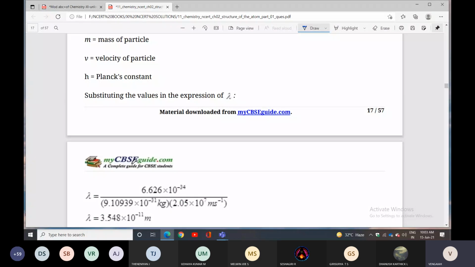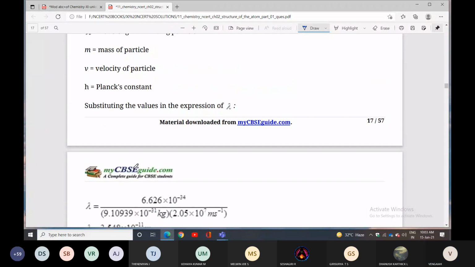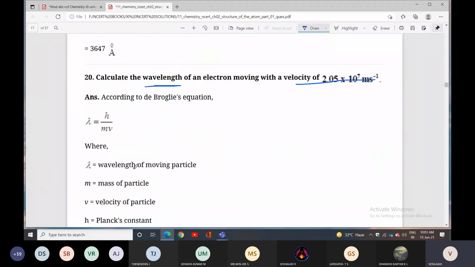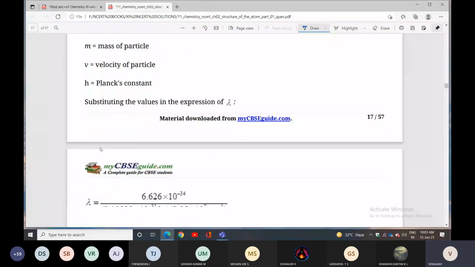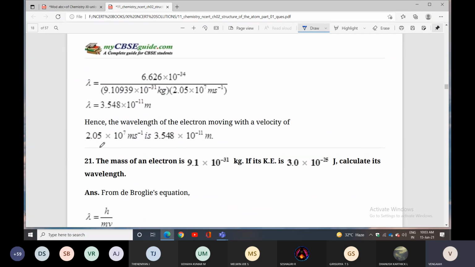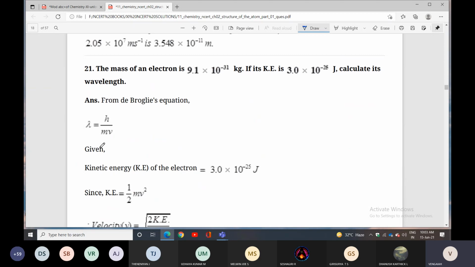Substituting the values, lambda equal to h by mv. h is the Planck constant, m is the mass of the electron, and v is the velocity of the particle. You can calculate lambda, easy only. The next question is also the same model, lambda equal to h by mv. What is given? The mass of the electron is given, and the kinetic energy is also given. Calculate the wavelength.